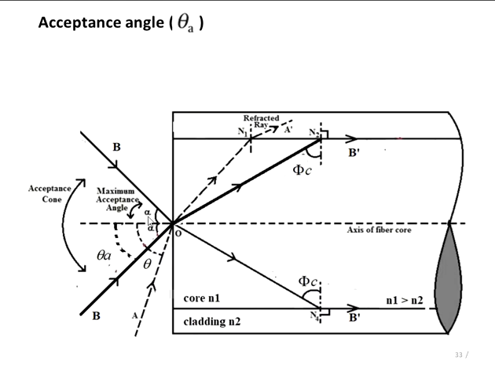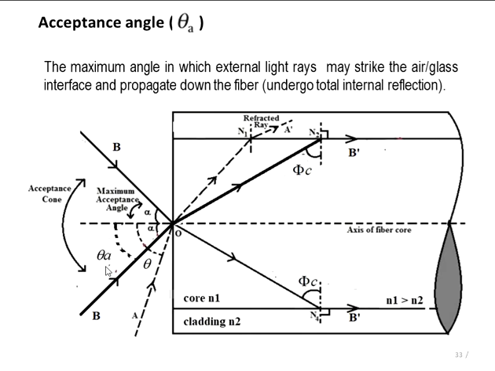So here we define this alpha as a maximum angle and it is called the acceptance angle theta A. So we define this angle as the maximum angle at which an external light ray may strike the air glass interface and propagate down the fiber. That is, it will undergo total internal reflection.